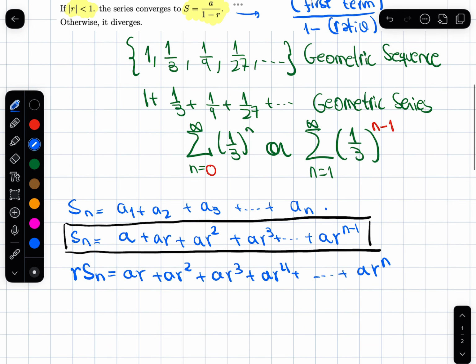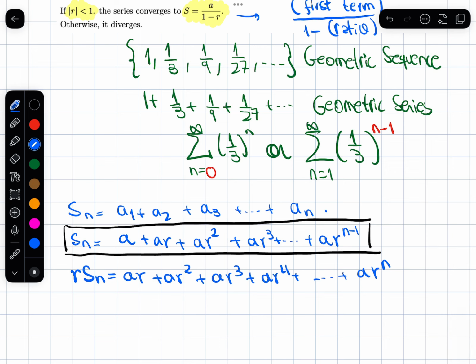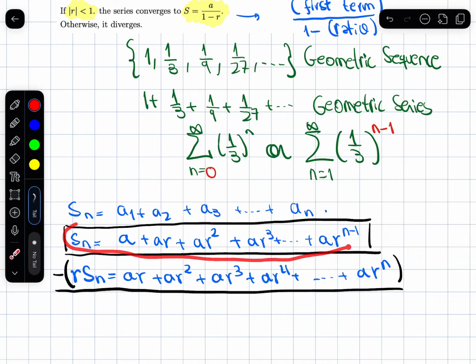So take a look at what I did, see if you believe me. Multiplying by r on both sides gives me this. And now what I do is I simply subtract these two equations. So this equation right here, and from this I subtract this. And then we calculate it together.